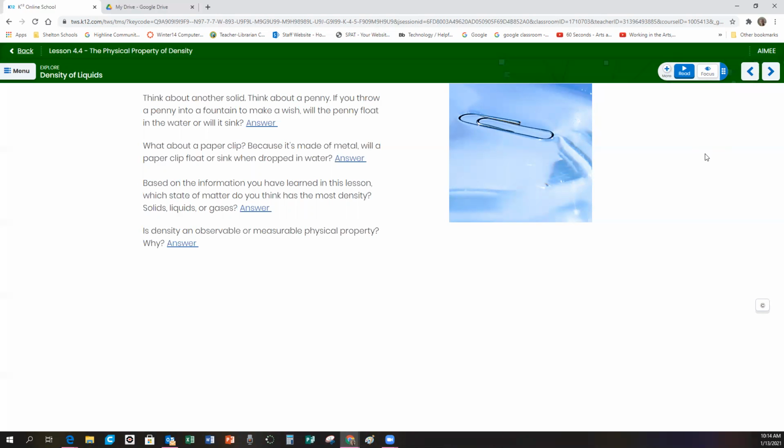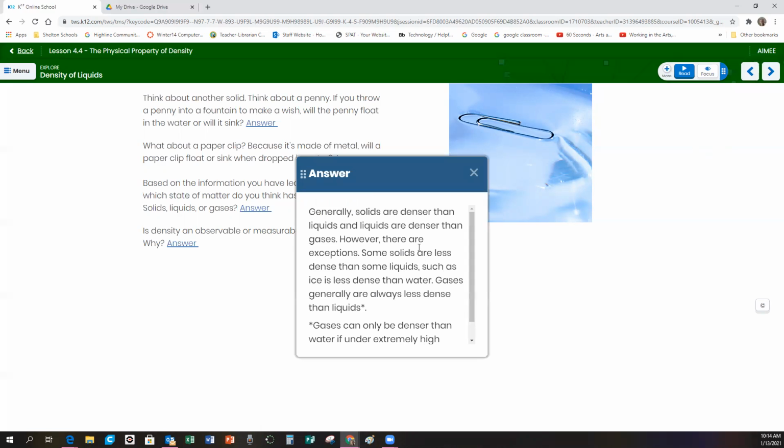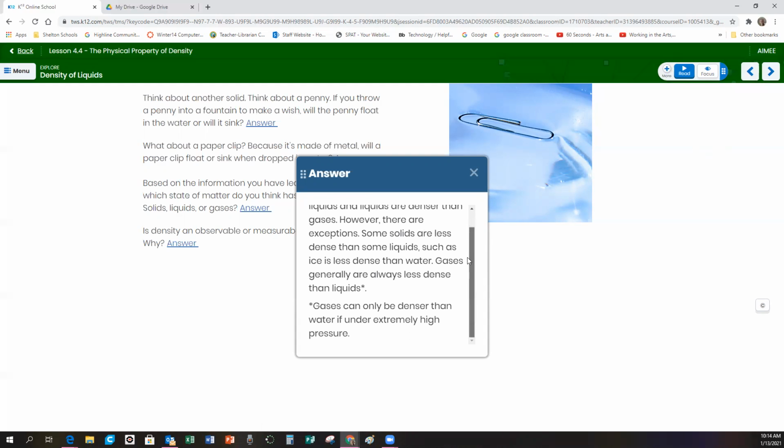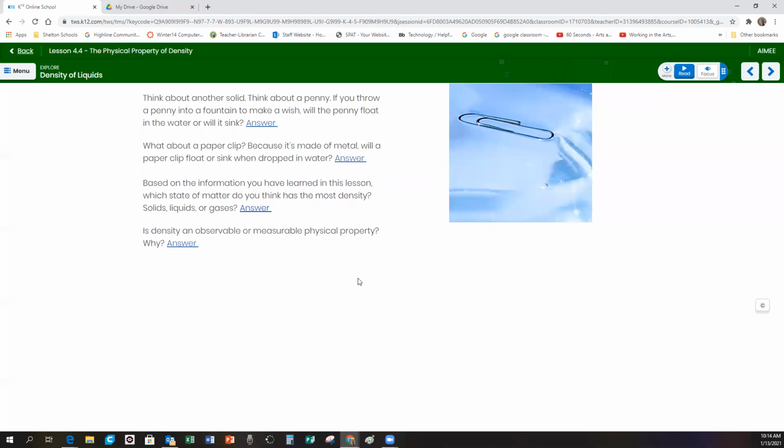So based on the information you have learned in this lesson, which state of matter do you think has the most density? Solids, liquids, or gases? Well, the answer is usually solids have more density than liquids or gases, but there are exceptions. If the density of the solid is less than the density of the liquid it's being put into, the solid will float. Gases can only be denser than liquids and solids if they are under extreme pressure, okay? Gases, for the most part, are always going to be less dense than liquids or solids.